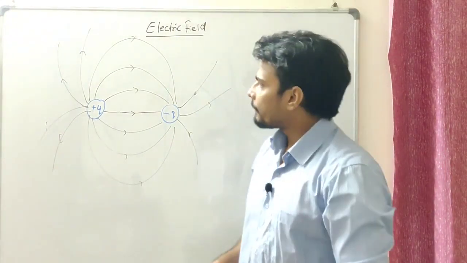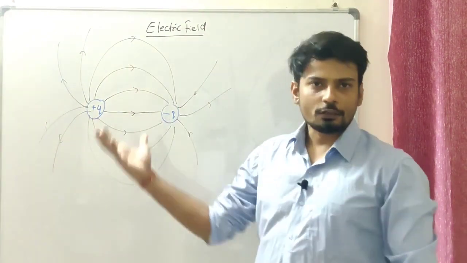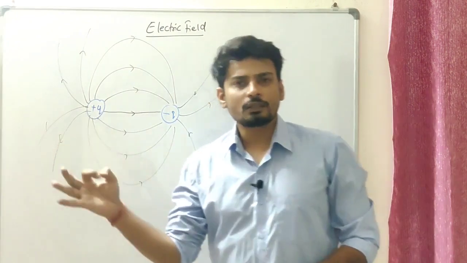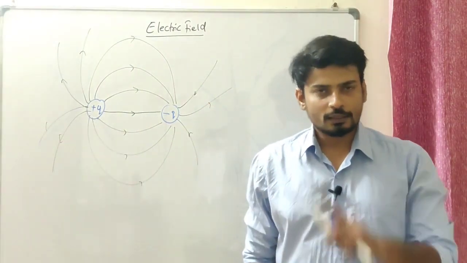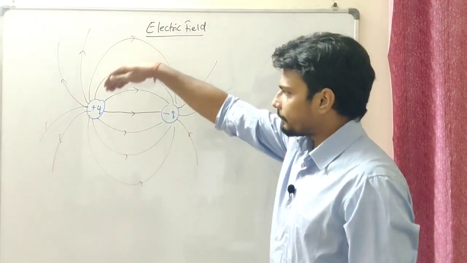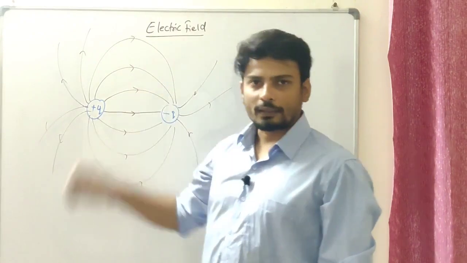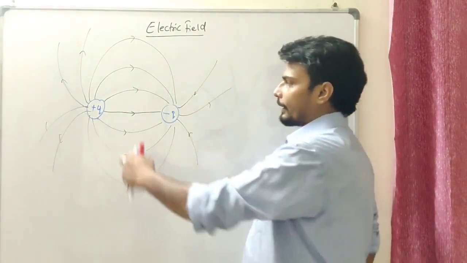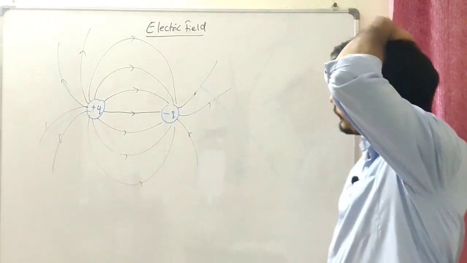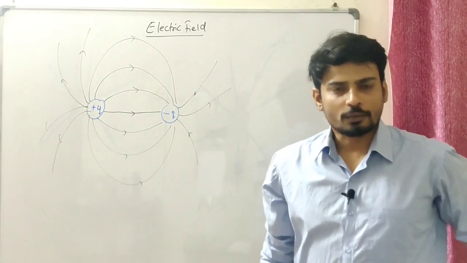Likewise, if we have a higher charge, a greater charge, it's going to create more lines of field. So I can say that electric lines of field are proportional to the value of charge. That's the second point you should note down. If I had, let's say, 10Q of charge, that would produce more electric lines of field compared to what is produced by a positive Q charge over here. So electric lines of field are proportional to the value of charge.